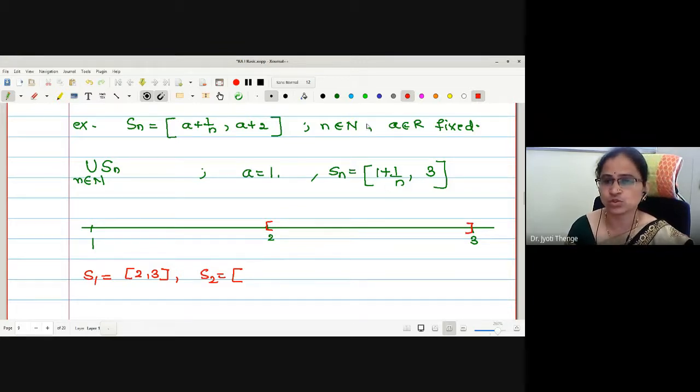Next, what about S2? 1 plus half, no? Correct, 3 by 2. N equal to 2 I am putting. 3 by 2. Yes, it is 3 by 2. 2, 4. 3 by 2 to 3, right? Then where is the location? 3 by 2 is somewhere here, na?